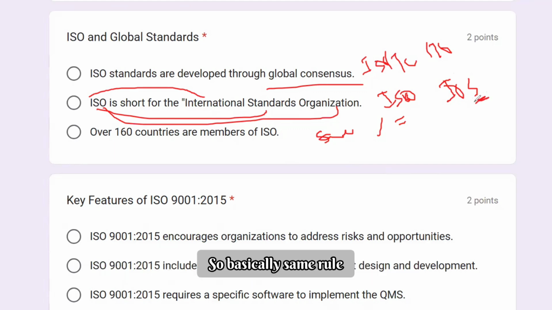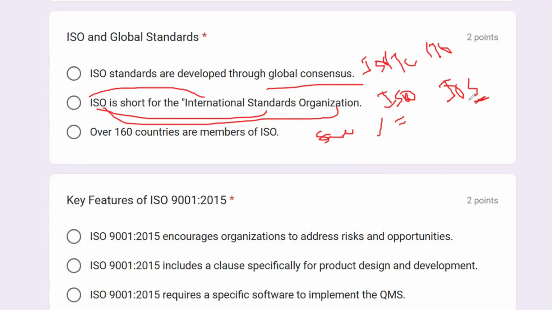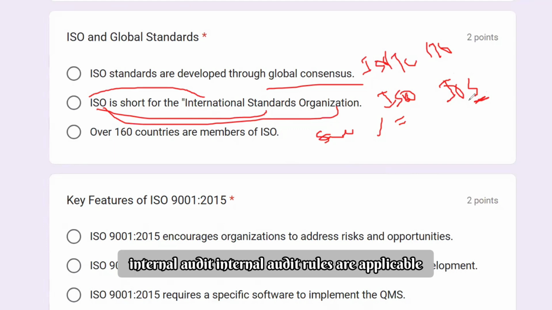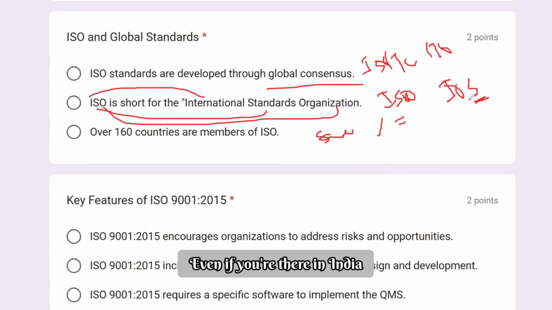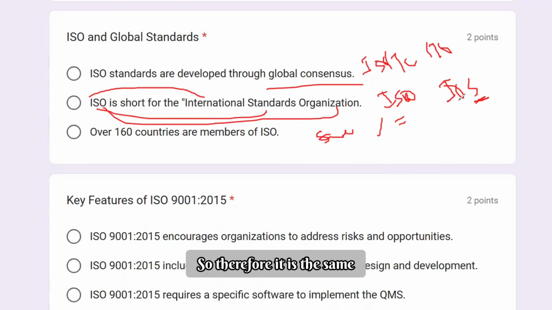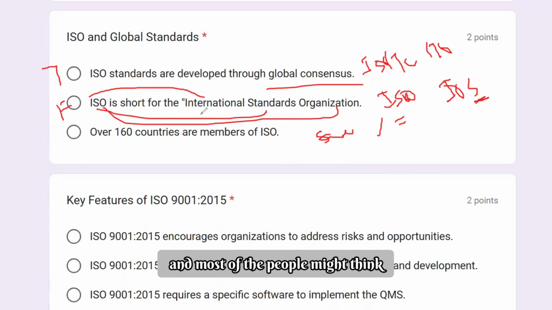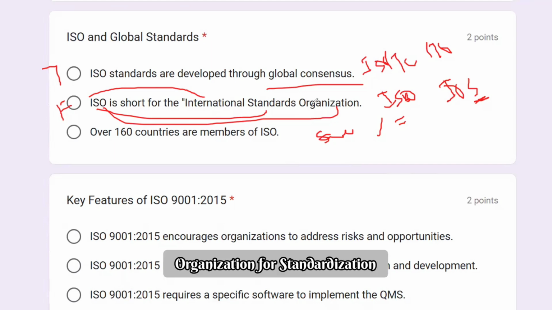Same rule, for example, rule number 9.2 internal audit. Internal audit rules are applicable anywhere in the world. Even if you're in India or in the US, 9.2 will remain 9.2, right? So therefore, it is the same. So this is the false statement. That's what is a tricky question, and most people might think that it looks to be the same, but the full form of ISO is International Organization for Standardization.